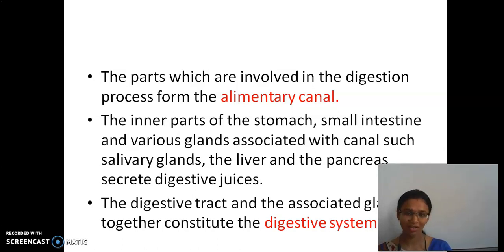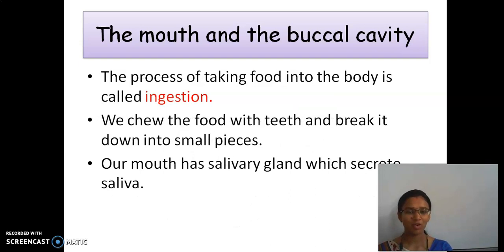Up to this, are you clear? Move to the next one. First, what is the part involved? The mouth, or we can call it the buccal cavity. The process of taking in food is called ingestion.